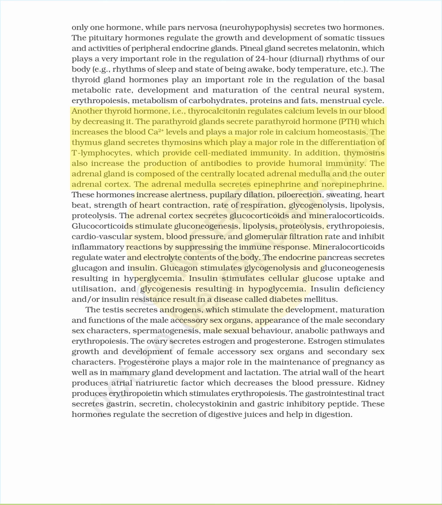The adrenal gland is composed of the centrally located adrenal medulla and the outer adrenal cortex. The adrenal medulla secretes epinephrine and norepinephrine. These hormones increase alertness, pupillary dilation, piloerection, sweating, heartbeat, strength of heart contraction, rate of respiration, glycogenolysis, lipolysis, and proteolysis. The adrenal cortex secretes glucocorticoids and mineralocorticoids.